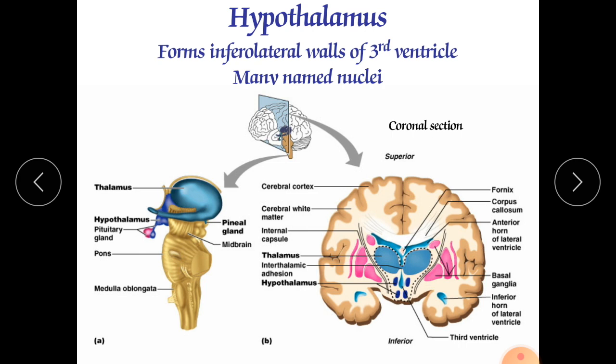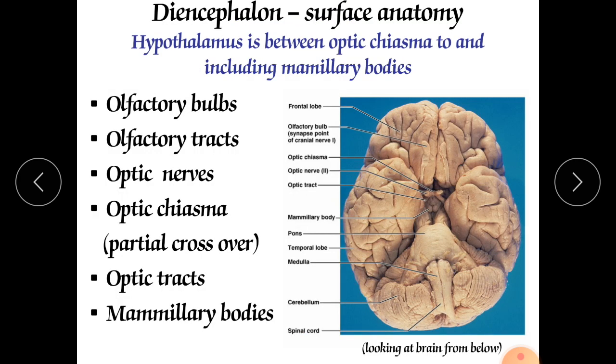Now the next function is regulation of circadian rhythm and states of consciousness. The suprachiasmatic nucleus of the hypothalamus serves as the body's internal biological clock because it establishes circadian rhythm. What is circadian rhythm? It is the rhythm of 12 hours day and 12 hours night. It is a 24 hour system.